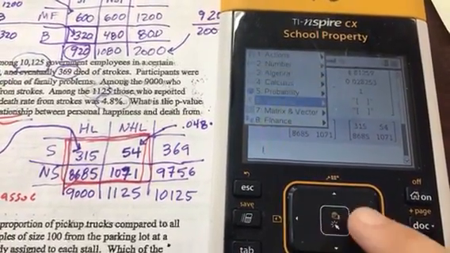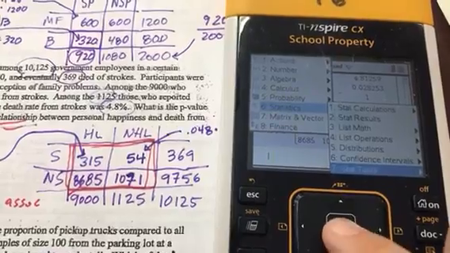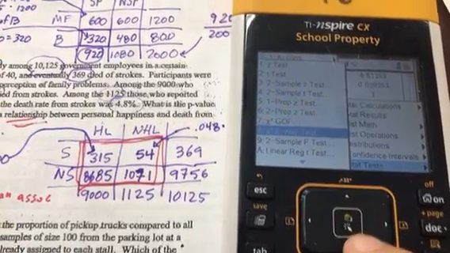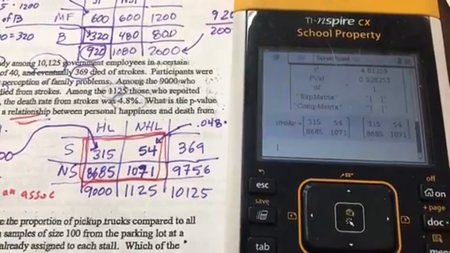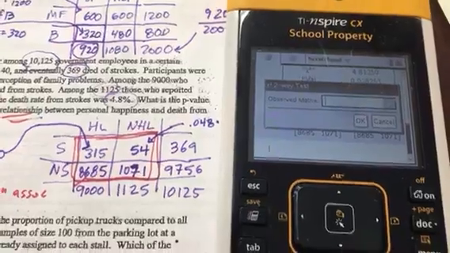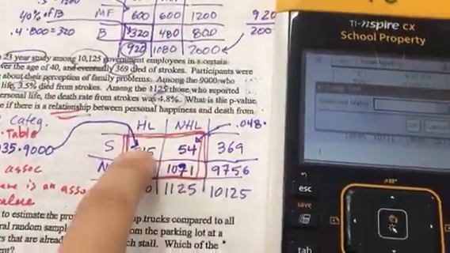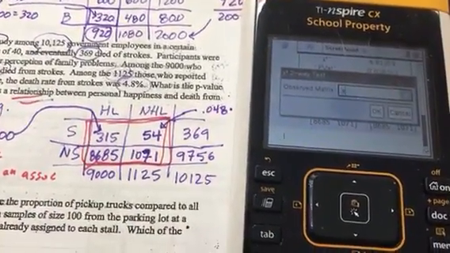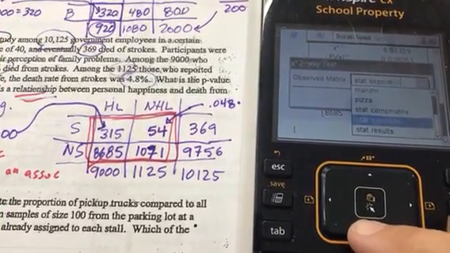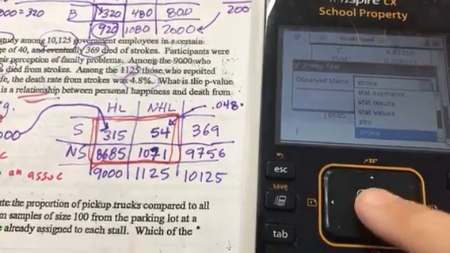And now I'm going to go to menu and do a stat test. And those are my 2 chi-square choices. And I definitely need to do a two-way table because I've got a two-way table. This is not a goodness of fit. So my observations, well, these were, of course, my observations, and I just called that stroke. There it is, stroke.